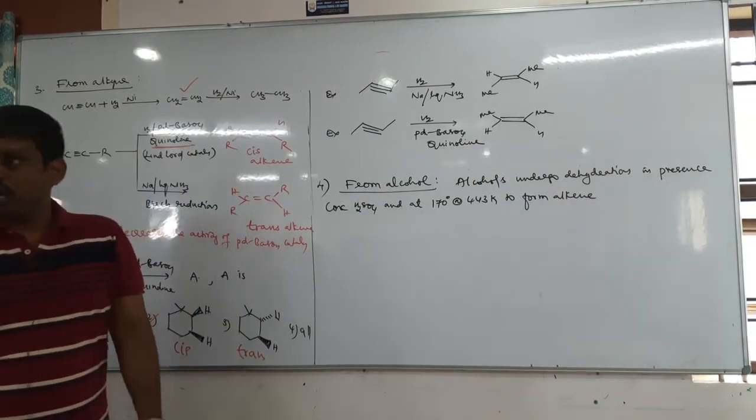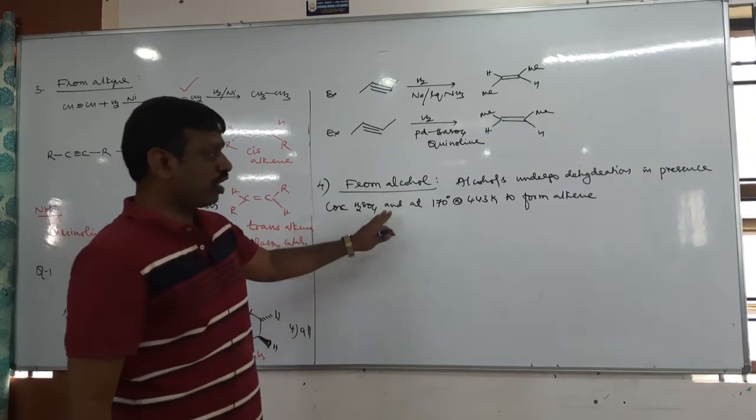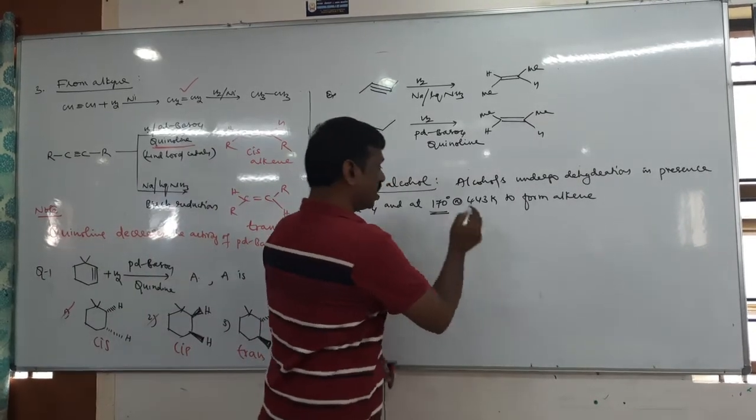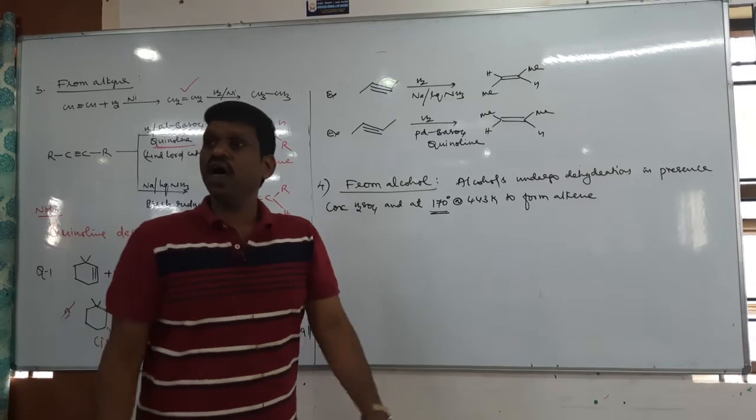So alcohols are heated with concentrated sulfuric acid at 170 degrees Celsius, they form the corresponding alkenes, which